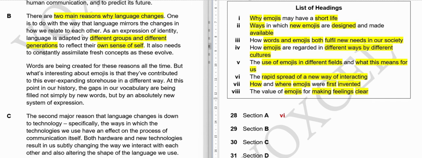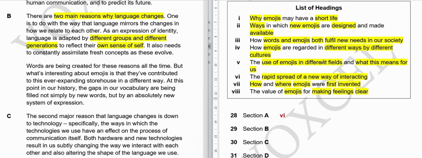There is just mention of language, how language is used, what language is, what the purpose of language is, or what the purpose of language has been. Okay, but there is no mention of this particular word emoji. Okay, second, this is written as different ways by different cultures. So they're just saying different groups and different generation, like they adapt language according to themselves. So there is no mention of emojis here also. So this cannot be our answer.